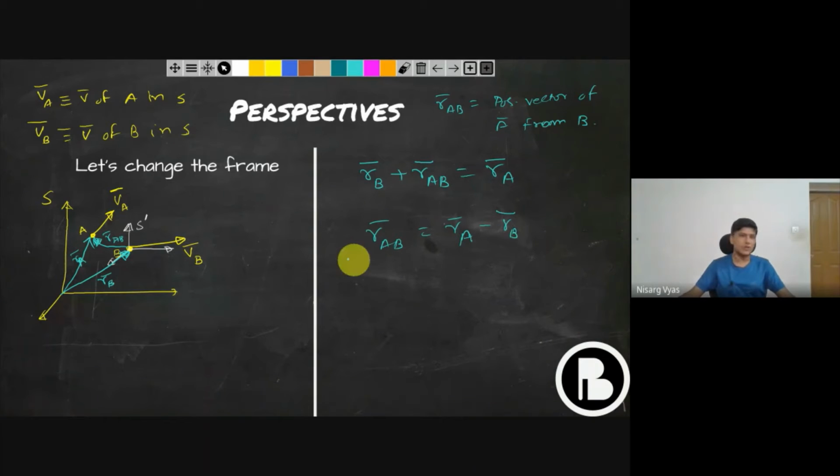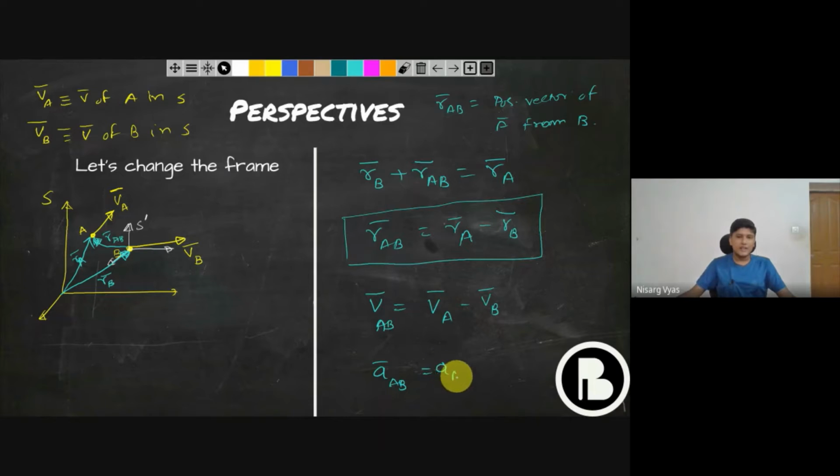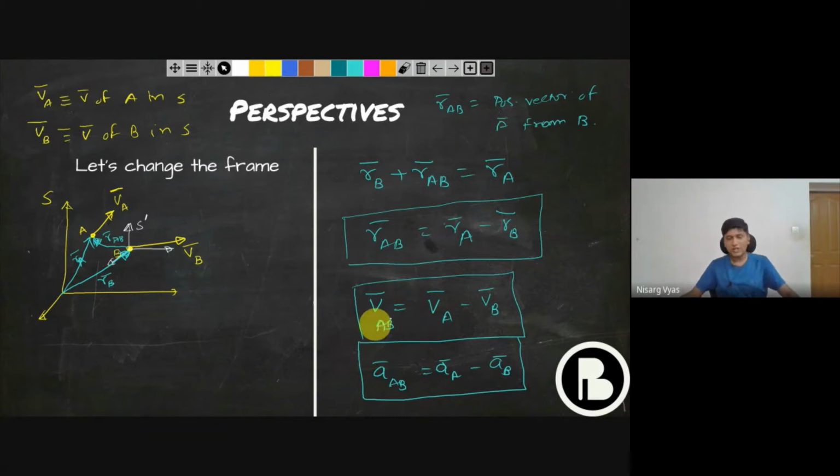So this is the equation for displacements, if you see from this frame. But if you take time derivatives on both the sides, then you will immediately realize that the velocity formula is not different. VA minus VB is your formula. And similarly for acceleration, it is AA minus AB. These are the formulas for velocities and accelerations. They are the same formulas you studied, but now they are in vector notations. Now they are not in one dimension. They are obtained by just successive time differentiation. We just take d by dt, we again take d by dt.